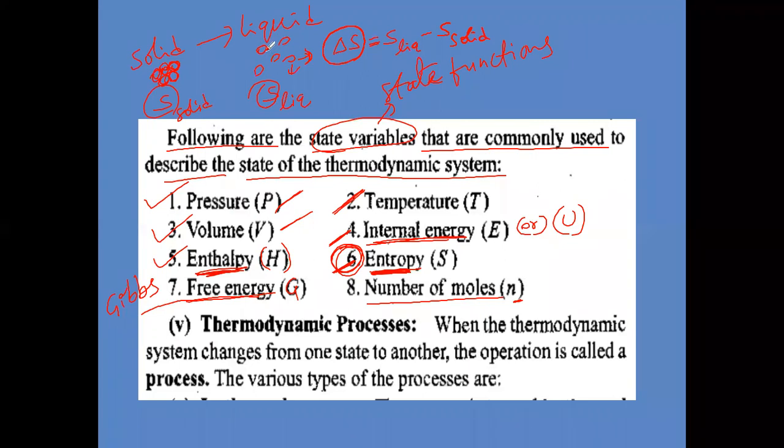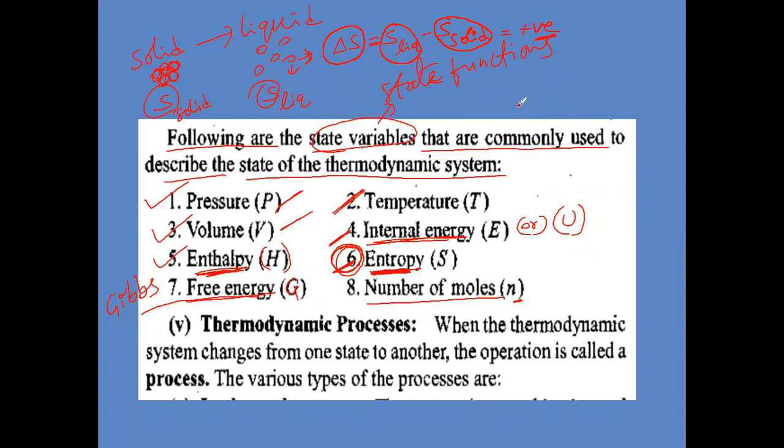The final entropy is more, the initial entropy is less. More value minus less value, is delta S positive or negative? Positive. So the entropy change is positive in this example. Are you getting the concept?